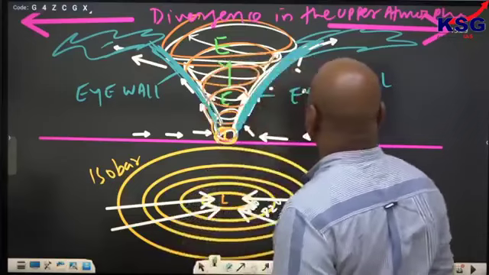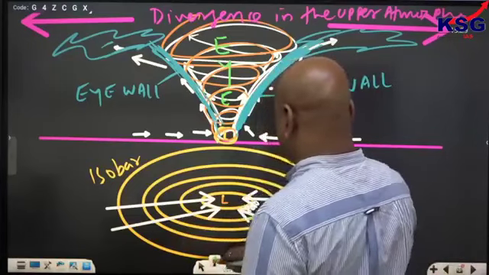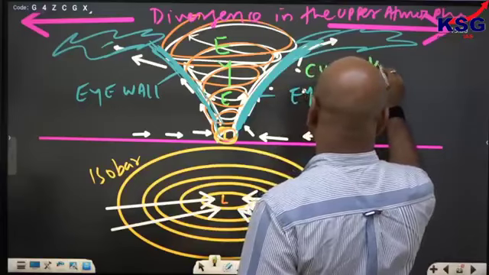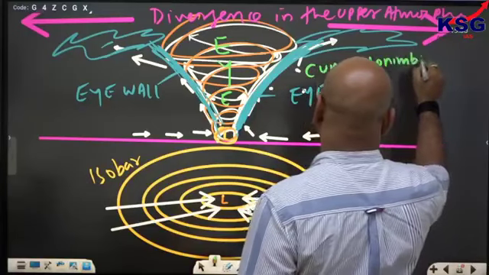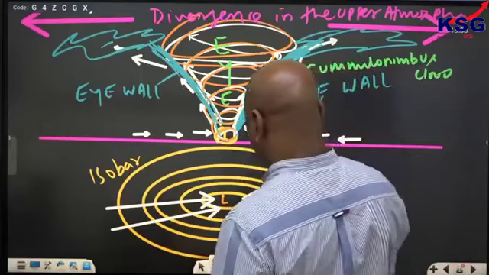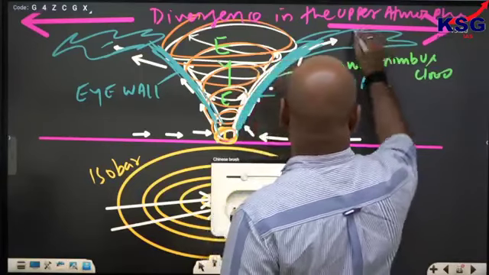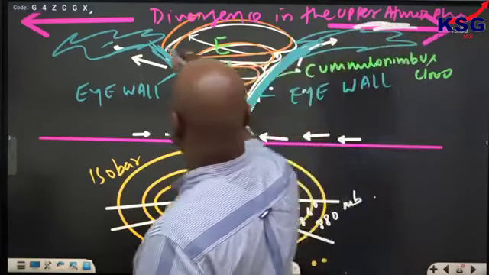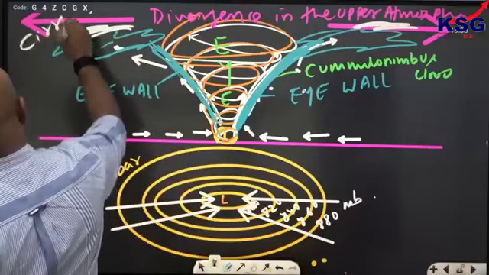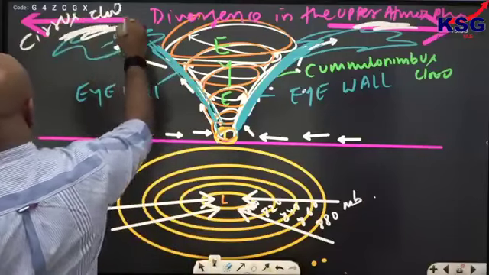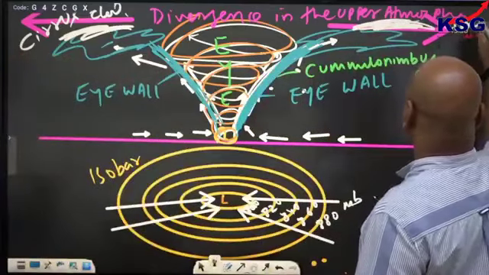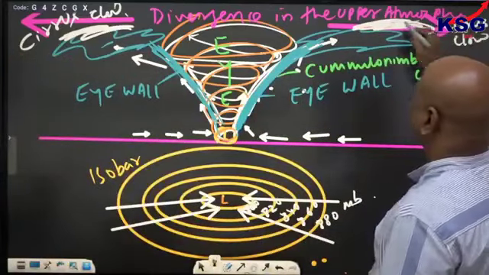This is the cumulonimbus cloud. Here you have the cumulonimbus cloud, but in the upper part you will have the cirrus cloud also. In the upper part you can have the cirrus cloud.